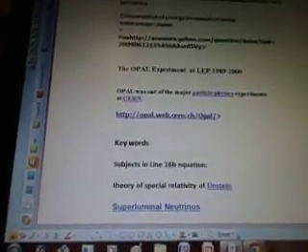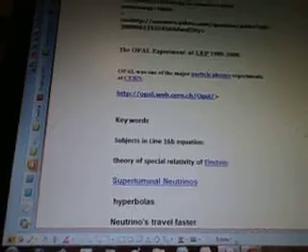And that's on answers.yahoo.com. The OPAL experiment, I already did that all one. OPAL was one of the major particle physics experiments at CERN, and the website is opal.web.cern.ch. Keywords: subjects in line 16B equation, theory of special relativity of Einstein, superluminal neutrinos, hyperbolas, neutrinos travel faster than the speed of light, conservation of momentum, kinetic energy of the muon, the OPAL experiment, LEP 1989-2000. Again, this comes up again. The OPAL and muon detector, my thoughts, line 16 ABC. Obviously, it's a repeat in that video.